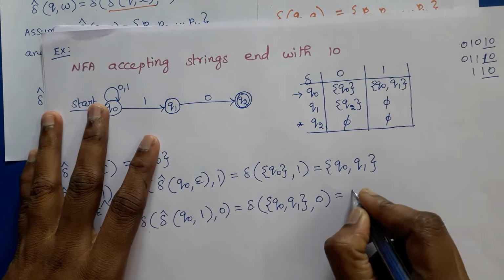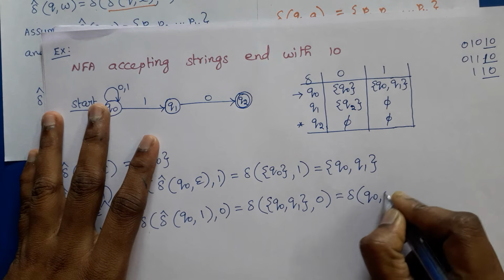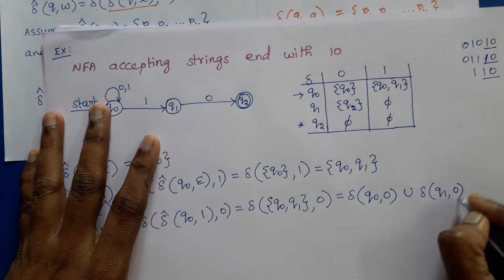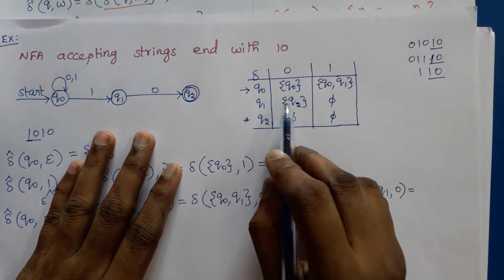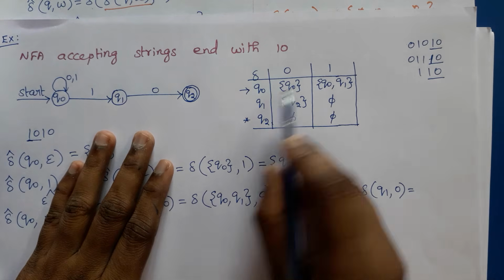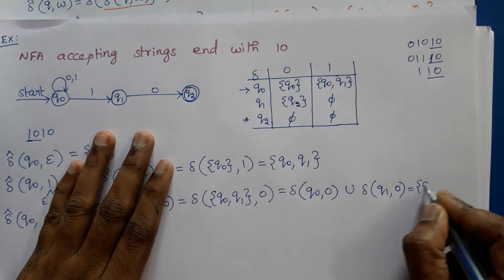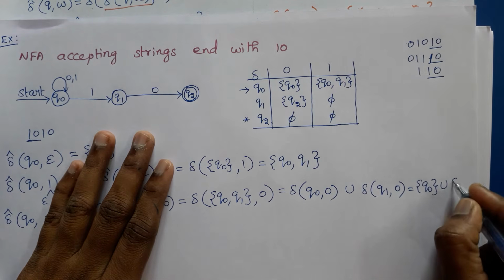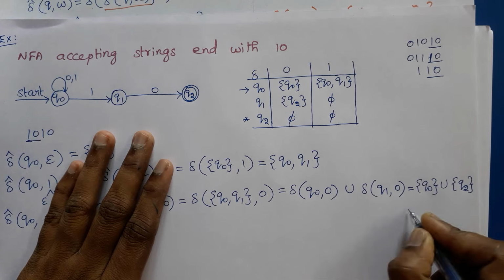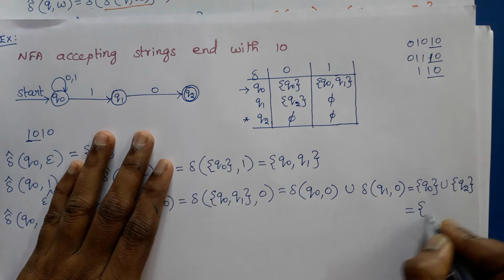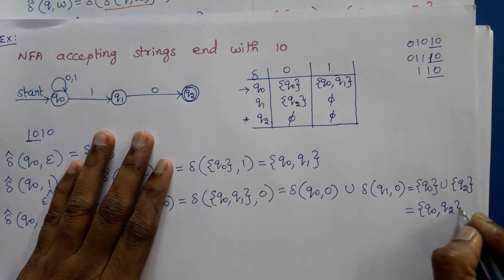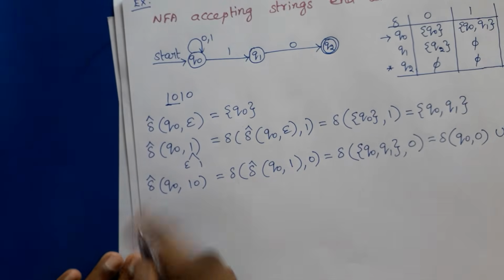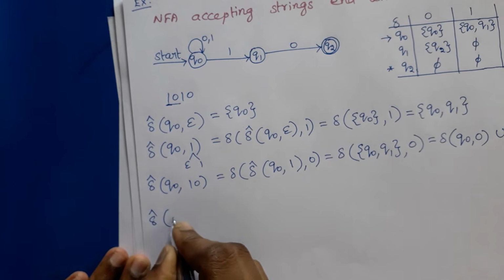So this can be written as delta of Q0 comma 0 union delta of Q1 comma 0. So we have to refer to the delta transition table. Delta of Q0 comma 0 is Q0, union delta of Q1 comma 0 is Q2. So Q0 union Q2 is Q0 comma Q2. So this is R1, R2 up to Rm. Similarly, we need to find for the next step.